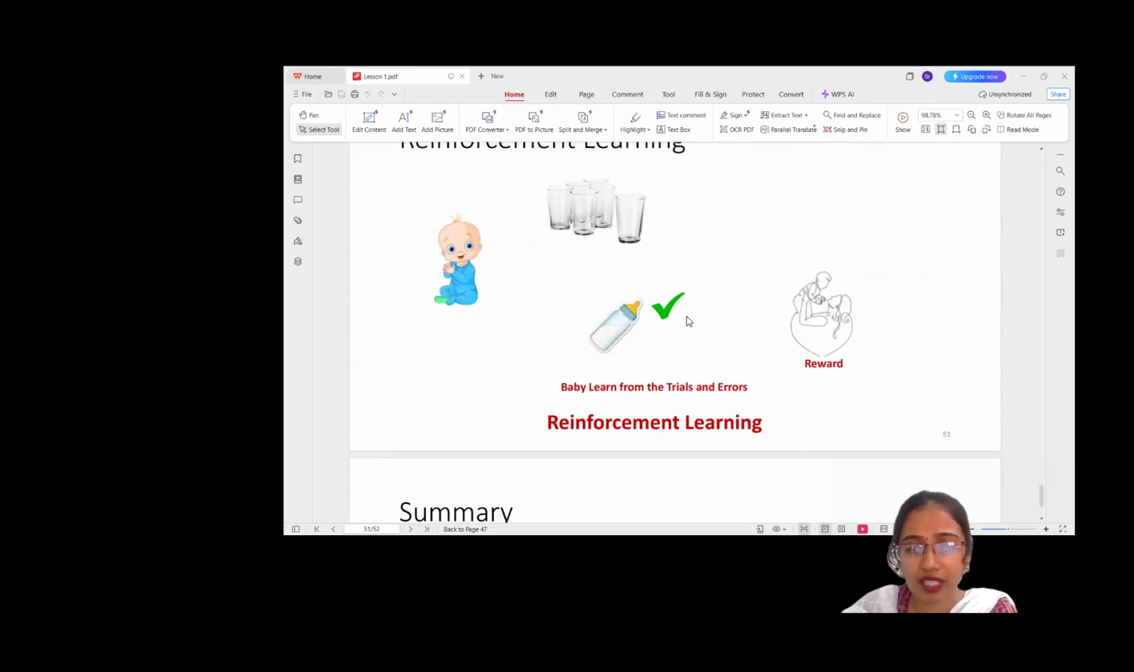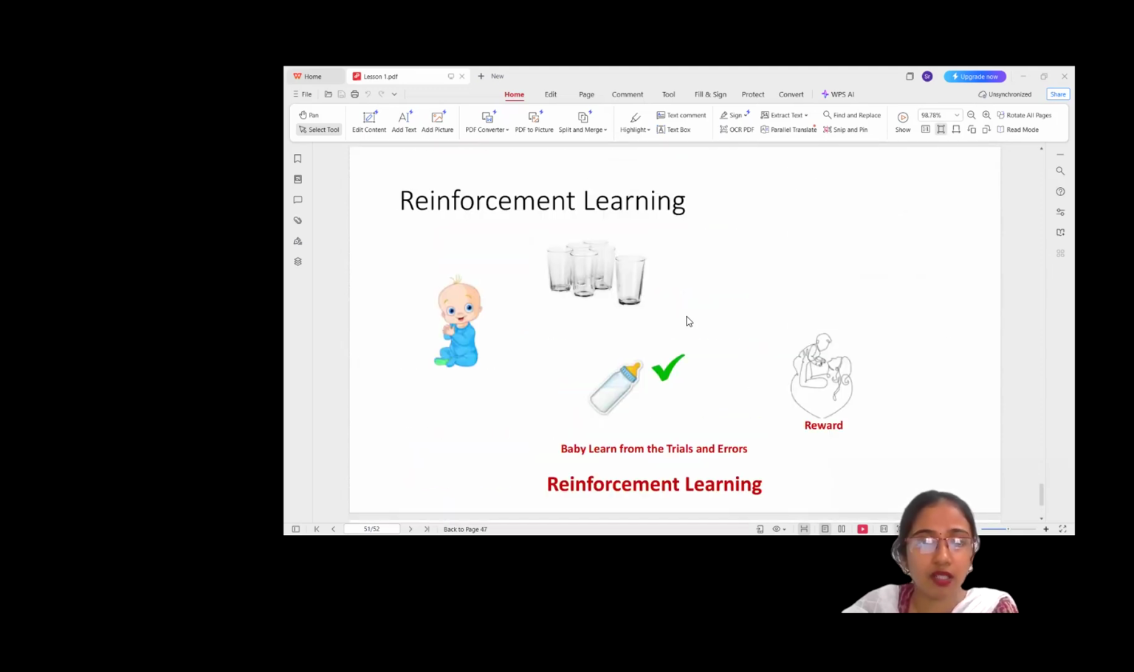So that's all about machine learning. In this session, we learned about what machine learning is, how it mimics humans, and the three paradigms: supervised, unsupervised, and reinforcement learning.